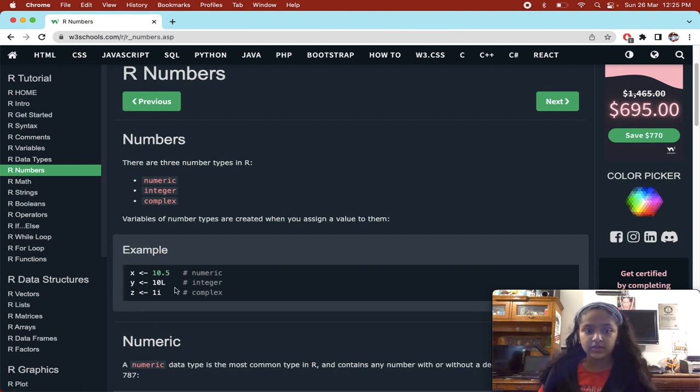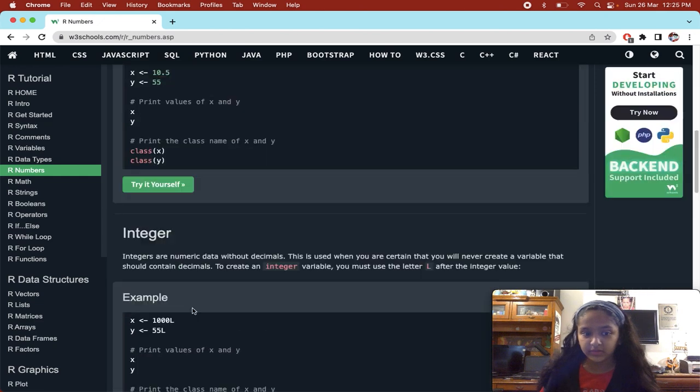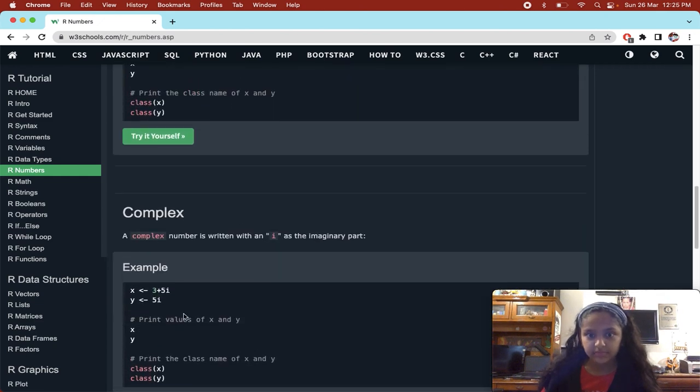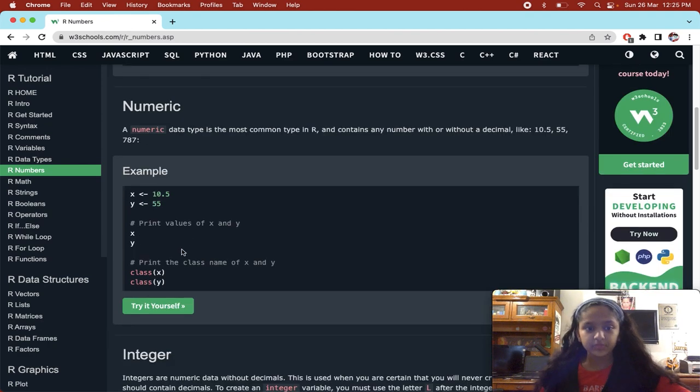In integer we have to give an L at the back, and we cannot put decimal floating point numbers. And complex we are going to understand here. This is an example of complex, where one has an i, so we are assigning this value.